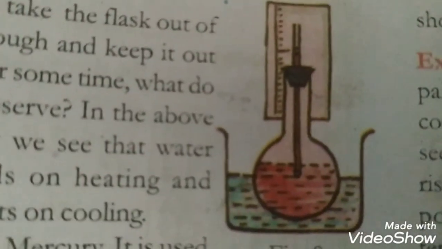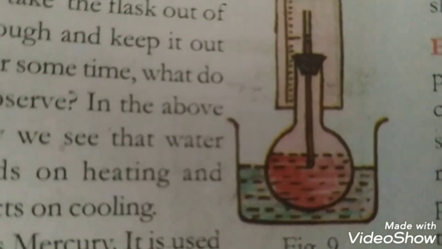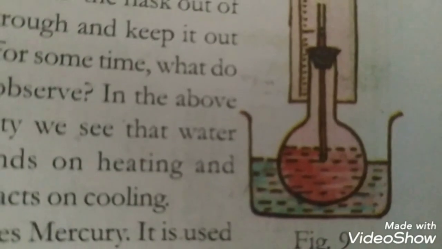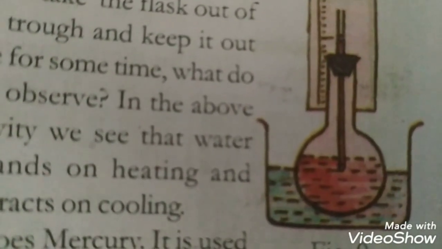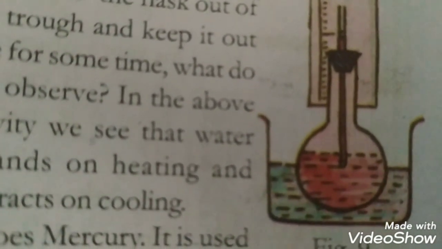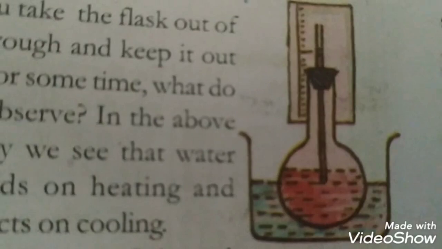And also we have tried this activity, that expansion of liquid due to heat, how liquids are expanding with the effect of heat. That also we tried. Not only with these instrumental things, you can do with your own objects, but you have to apply some color. Any food colors you can use in this activity. Okay, let's see today's class, different types of thermometers.